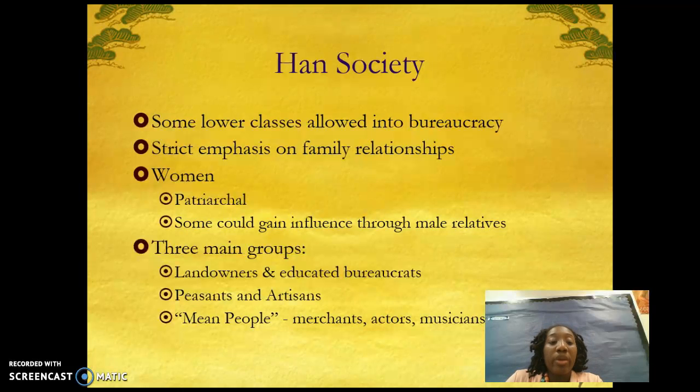Women were patriarchal. Some could gain influence through male relatives, such as their father, their uncle, their brother, whatever the case may be. They were able to inherit things from their father's side. There were 3 main groups: landowners and educated bureaucrats, peasants and artisans, and then a group known as the mean people, such as the merchants, actors, and musicians.